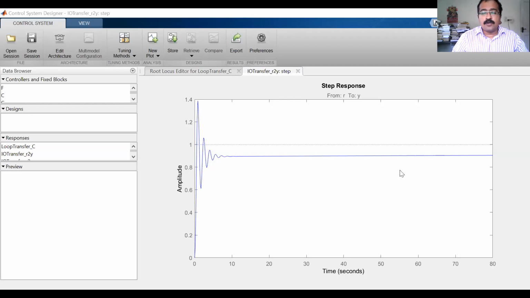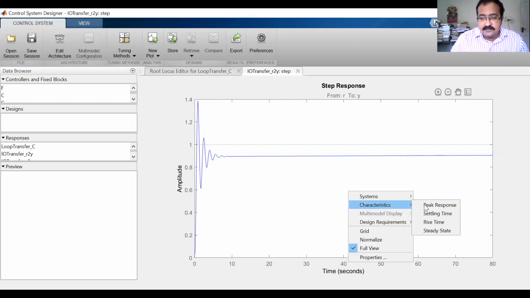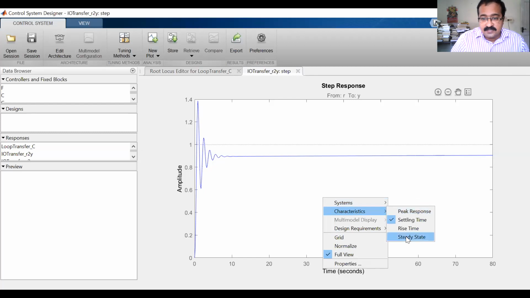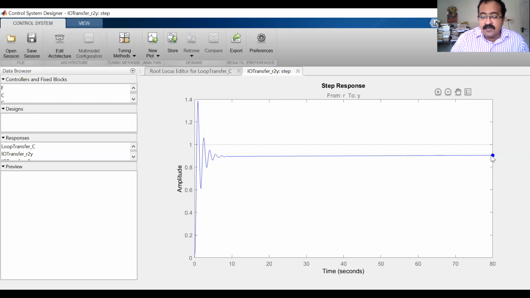So this is the corresponding step response with compensator. Do a right click, characteristics, sorry, not settling time, steady state. So what will be the steady state value? Final value. Final value will be equal to 1. That means steady state error is 0. It has to be 0.